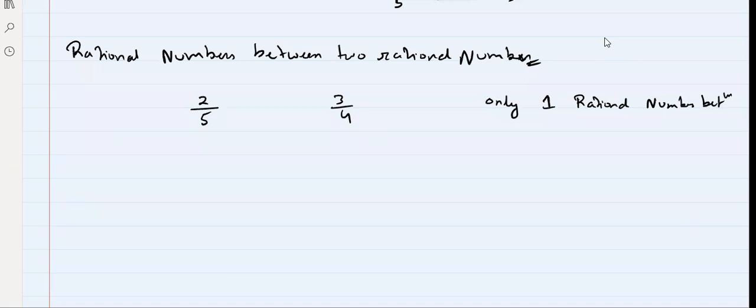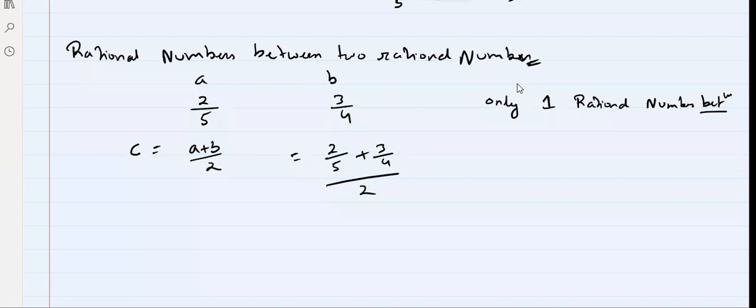So what you should do, suppose this is A, suppose this is B. The only one rational number exactly between these two, C, would be A plus B by 2. Exactly between. Yes or no? A plus B by 2, right? Which is 2 by 5 plus 3 by 4, by 2.